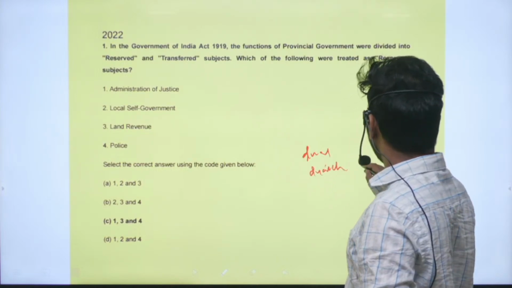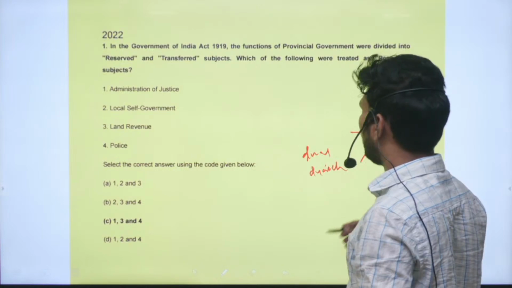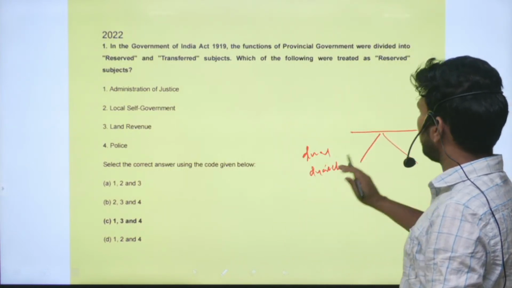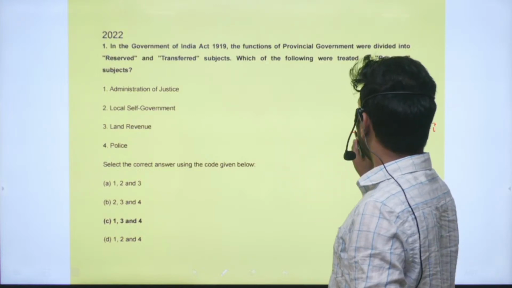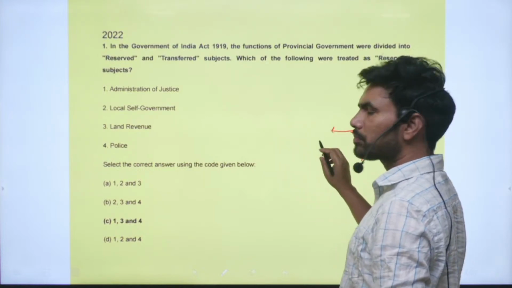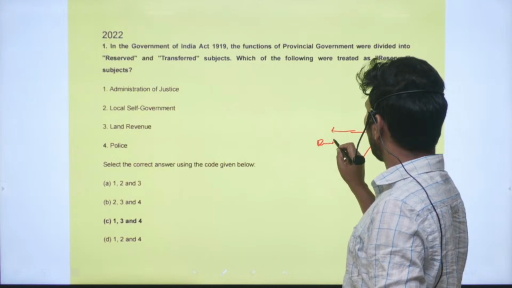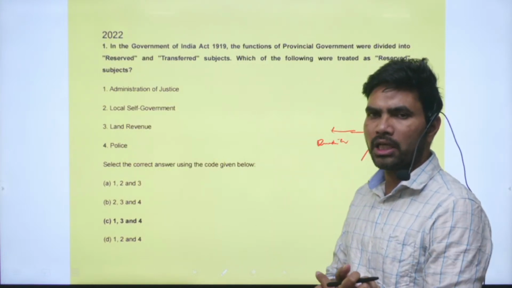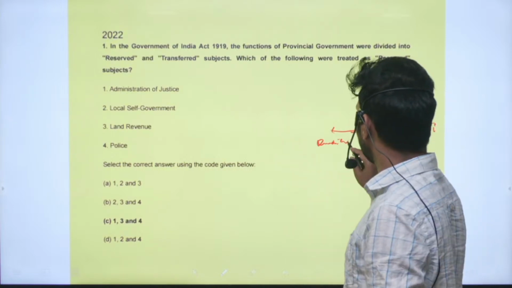Here there will be official members, who will be Britishers, and apart from that there will be Indian ministers. Some members of the provincial legislature only will be appointed as ministers.